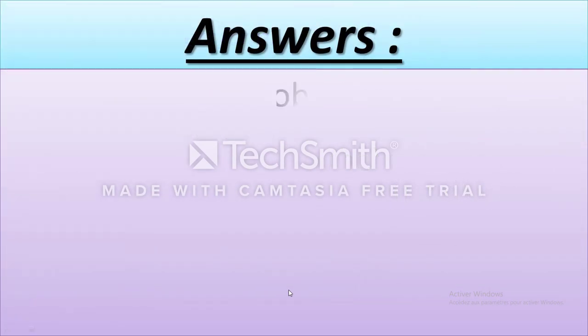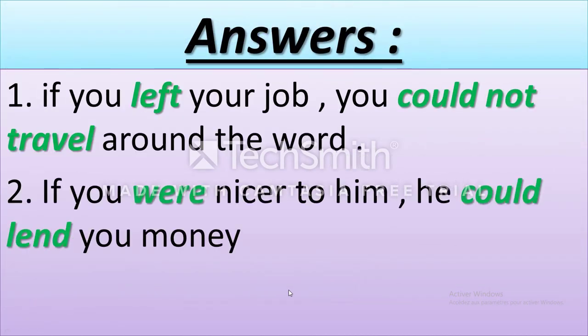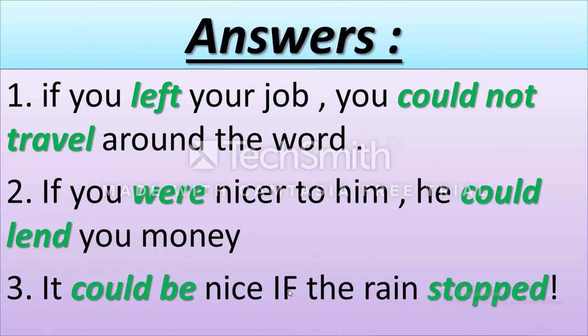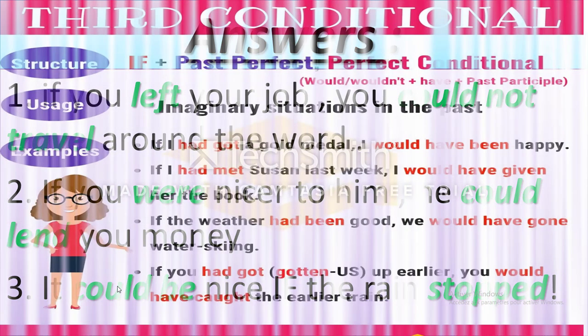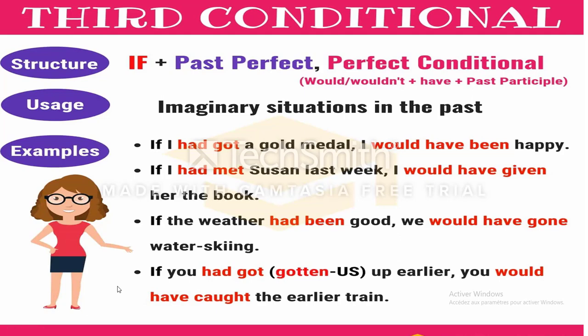Okay, let's see the answers. If you left your job, you could not travel around the world. If you were nicer to him, he could lend you the money. It could be nice if the rain stopped. Here we have a change: as you see, when we have a comma, you use could in the main clause and simple past in the if clause. If is always followed by a past tense, okay, never followed by could. Never.